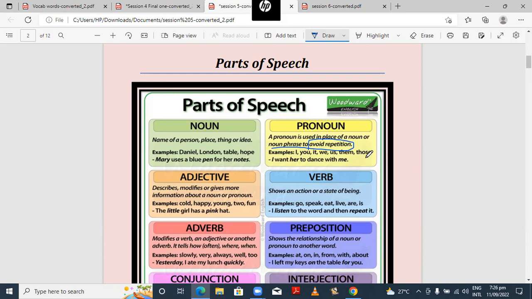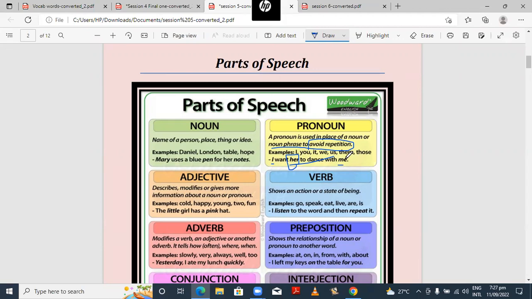In the sentence, I want her to dance with me, I and me indicate the same person, which is me, and this her is also a pronoun. It is indicating some other person, right? So sometimes pronouns indicate the same person and sometimes they indicate some other person.